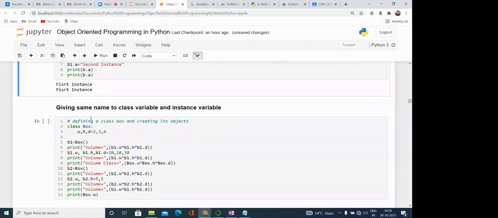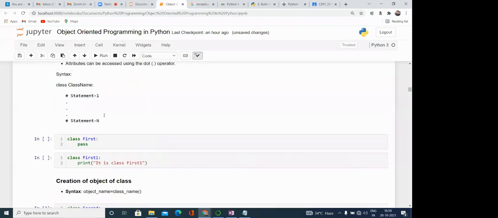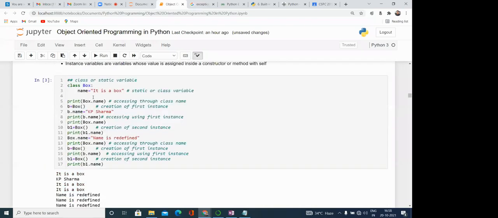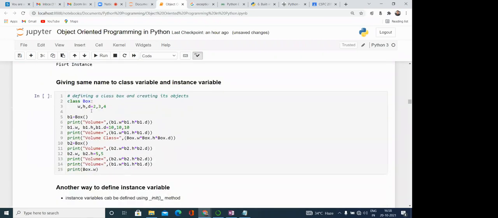Next, giving the same name to a class variable and an instance variable. What is the meaning? Similarly, you can see over here also, we have given the same name. This is the name that we have given to the static variables, and similarly we have given it to the instance variable. So what will happen? By using another example also, you can understand what is happening. Here you can see class Box with W, H, D, which means we have three static variables or class variables W, H, D. Then we have created one object b1 is equal to Box.